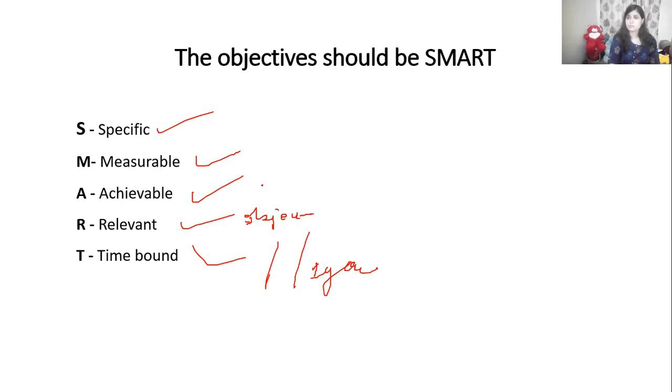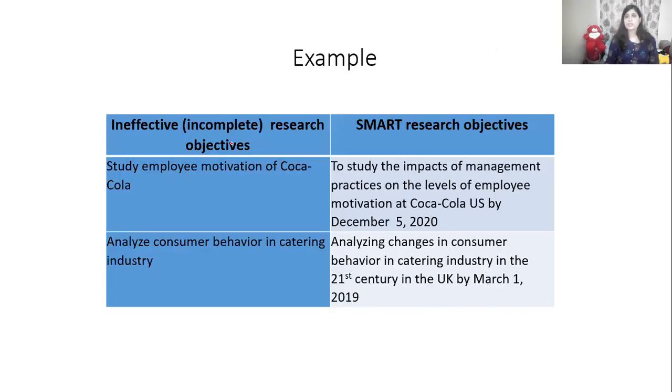whether it is an achievable objective, or I am framing some unfeasible kind of objective, whether it can be achieved or not, whether it can be measured in terms of numbers or not, which we have to identify. The objective should be specific towards your research study. Okay. So I've given here the example of vague objectives and the SMART research objective.